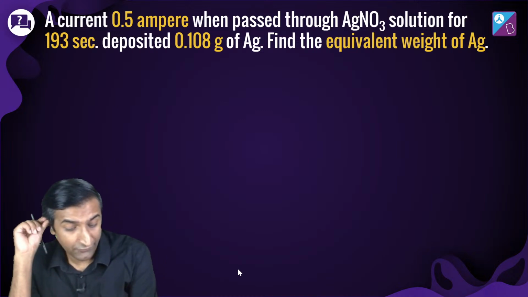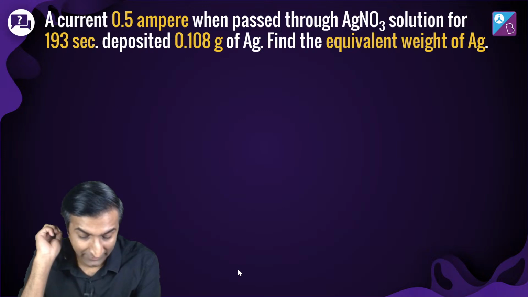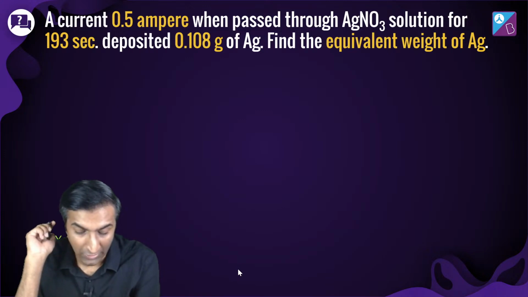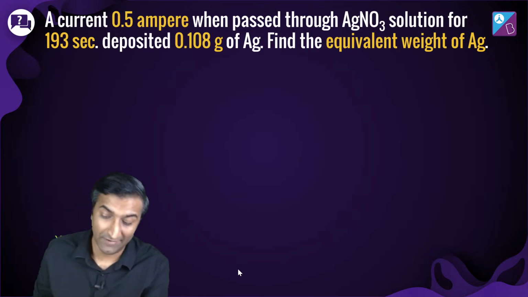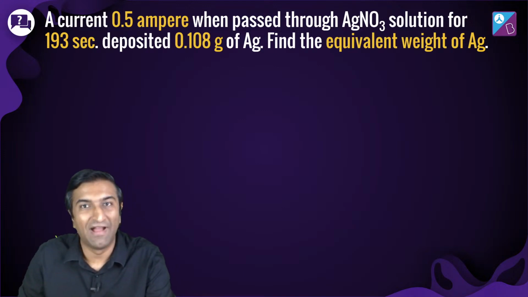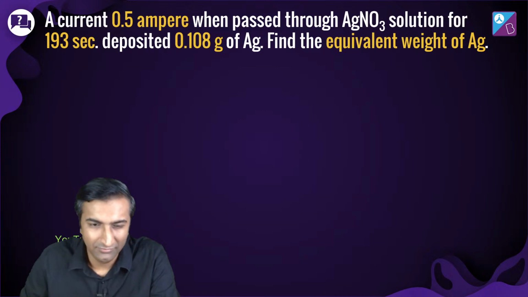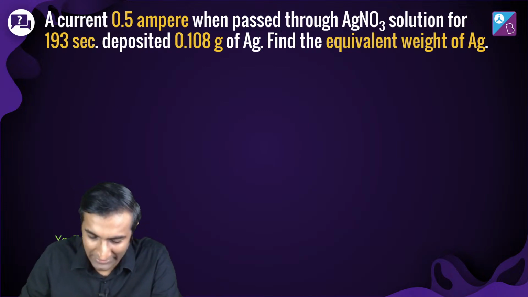A current of 0.5 ampere when passed through AgNO3 solution for 193 seconds deposits 0.108 gram of Ag. Find the equivalent weight of Ag. In this case, maybe you just know the answer, you mark it quickly and go on. But it's okay. This kind of question won't come in JEE, not like this directly at least. But try it out. Assume that you don't know the equivalent mass of Ag and try and calculate it.